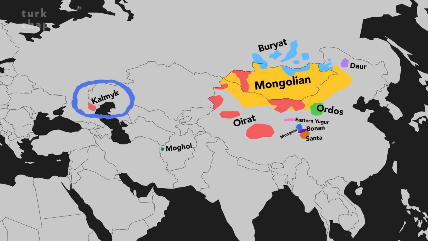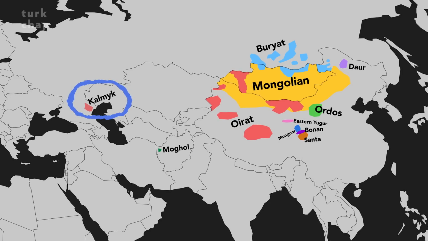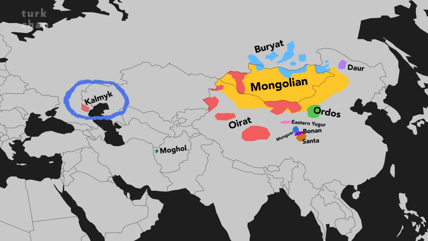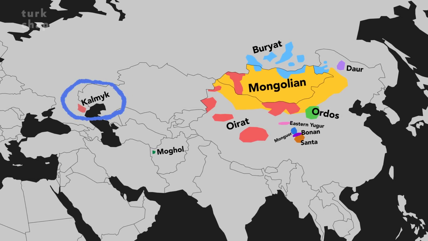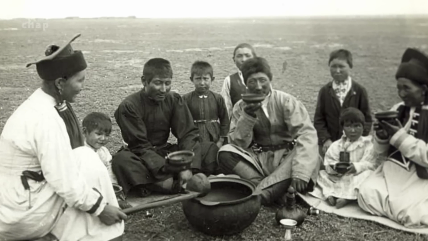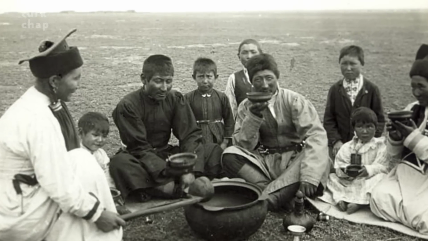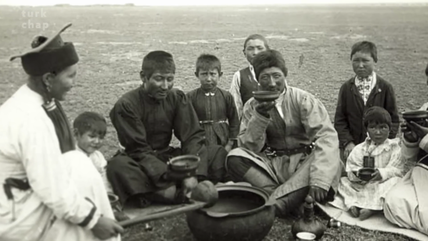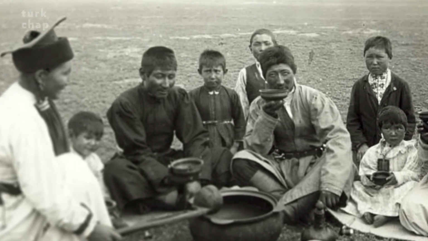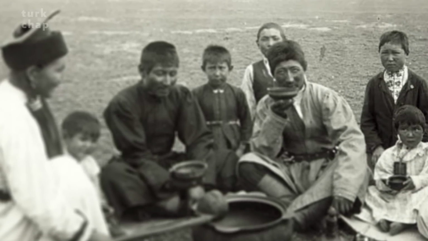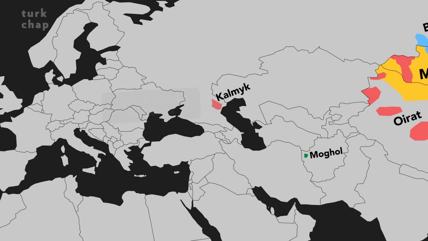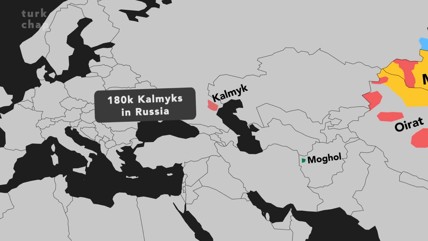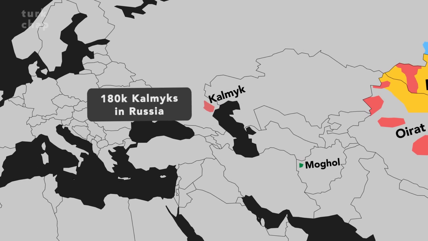The Kalmyk people lived in the Mongolian steppes until the 17th century, when they migrated to the northern coast of the Caspian Sea, where they still reside today. The Kalmyks follow a lifestyle similar to many other smaller Mongolic groups that we'll be covering in this video. They have been engaging in animal herding, hunting and fishing. According to the 2021 population census, there are 180,000 Kalmyks in Russia.